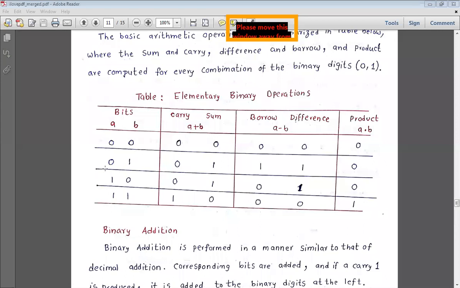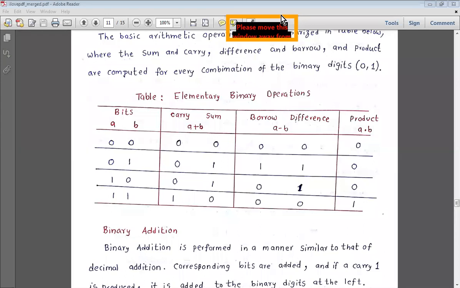When you have borrow with 0, it is not just 0 now, it is 1 0. When you subtract 1 from 1 0, what we get is difference 1. 1 0 means 2 in decimal. When you subtract 1 from 2, we get difference 1. Since we have taken borrow, we get borrow 1 here.